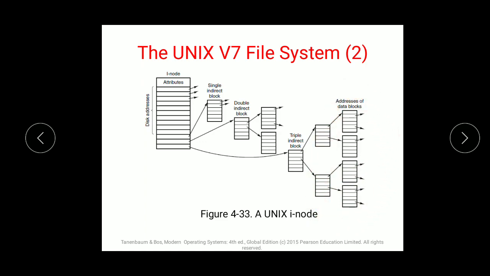So this is the actual formulation for file size. If the file is larger than 10 blocks, one of the addresses in the inode is the address of a disk block called a single indirect block. So there can be a single indirect block if a file exceeds 10 blocks. This is the formulation of the Unix V file system.